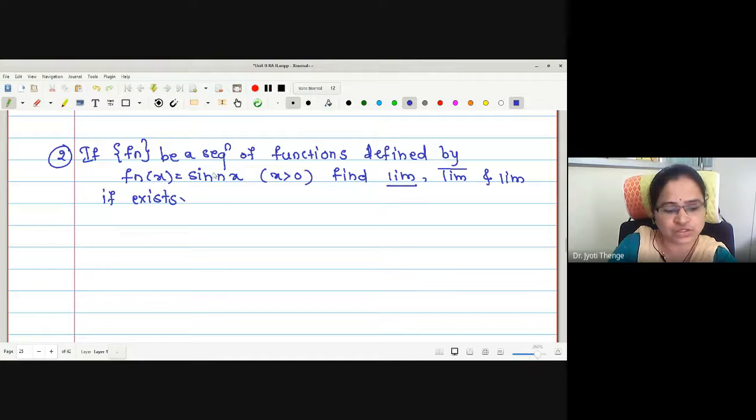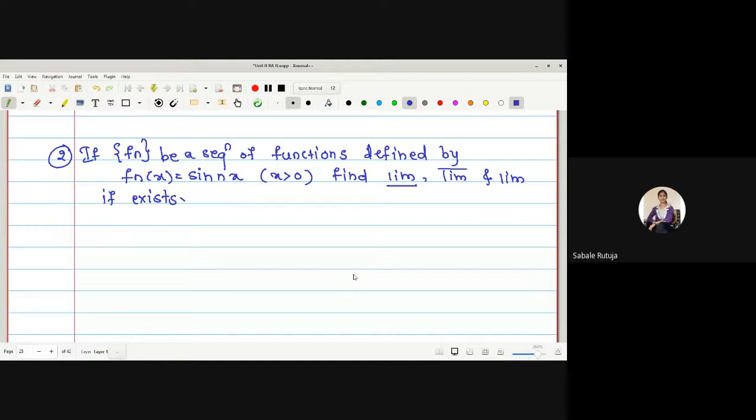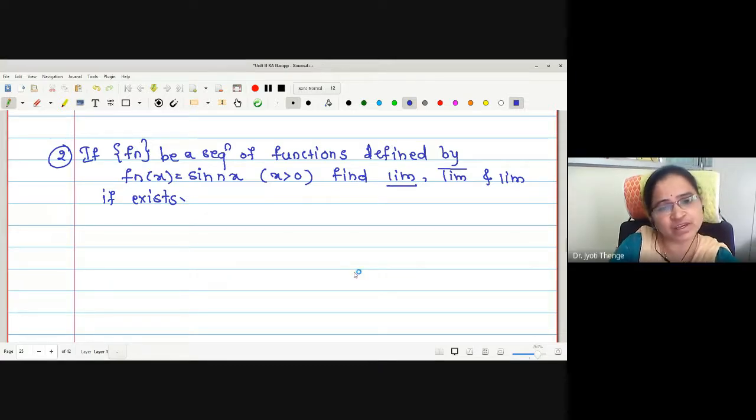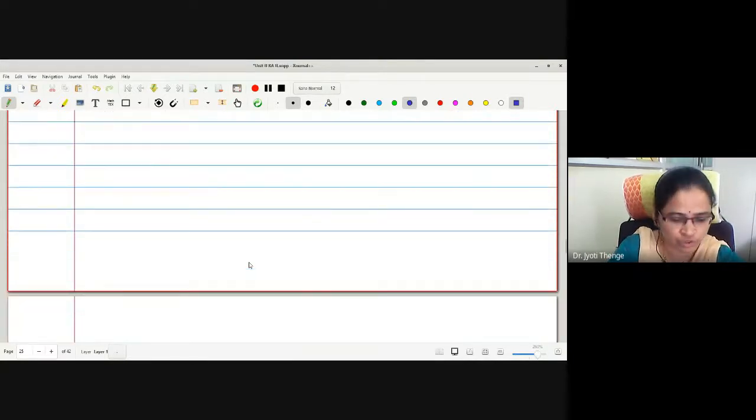What will be the supremum value of sin? 1. Yeah, we know sin lies between -1 and +1. Therefore, whatever is the value of nx, the supremum is 1. What about the infimum? -1. Therefore, here you will get limit superior as 1 and limit inferior as -1. So, the limit does not exist. Okay? Do it on your own.